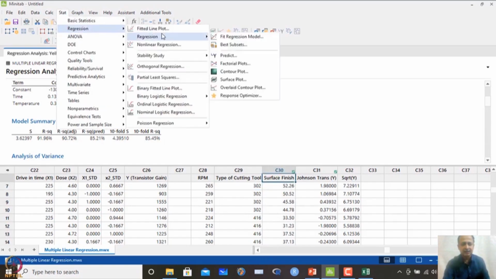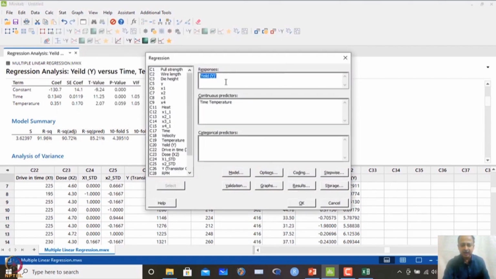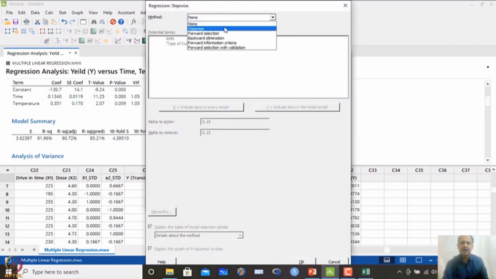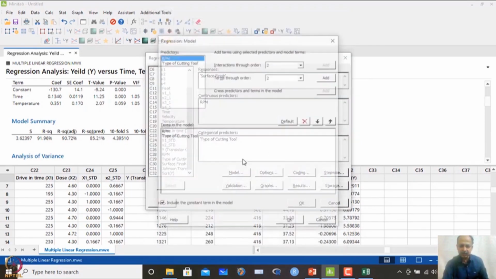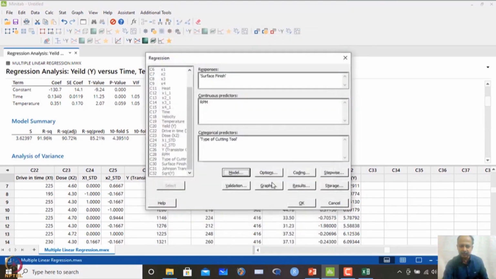Go to Stat, Regression, Fit Regression Model over here, and instead of these variables I can just use the continuous variable, and a categorical predictor we can also include in the regression model. In this case we will incorporate the response as surface finish, which is the actual variable, and then the continuous predictor over here is RPM, and the categorical predictor over here will be type of cutting tool. In this case we can use stepwise regression, and we can see which variables will go in and which will go out. The same significance level we have used, and in models we have included both the variables and included the constant term also.